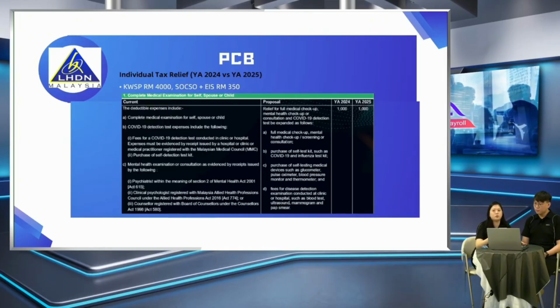And if you're not sure what kind of transaction can be claimed under tax relief, you can just view our table or go over to the LHDN website. A few examples are medical expenses for parents or for self, or any COVID test. This one is usually valid during the MCO, the COVID period, because everyone would be going for the vaccine and buying test kits, all those things.